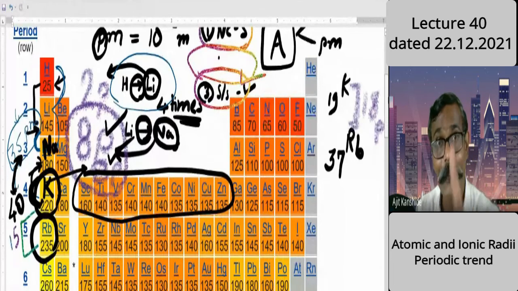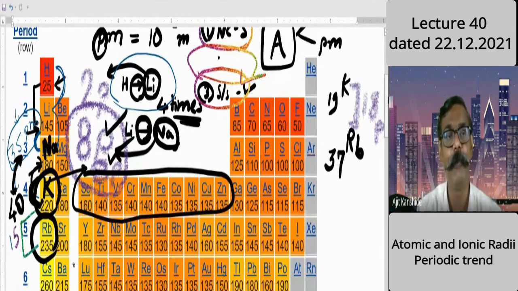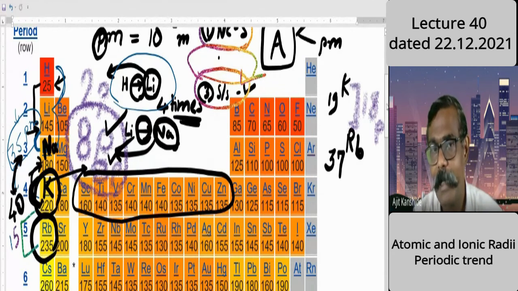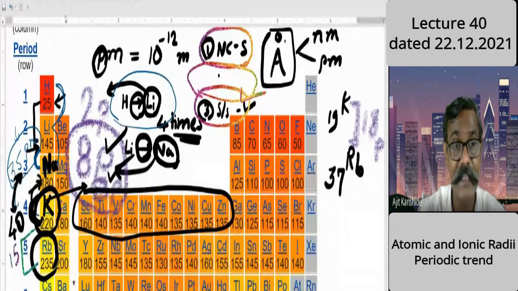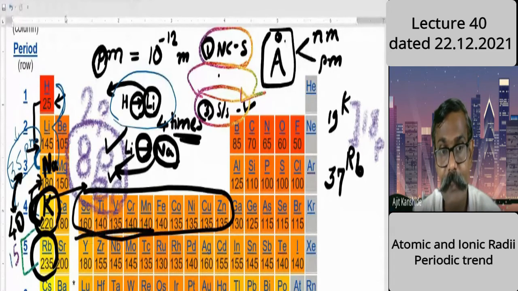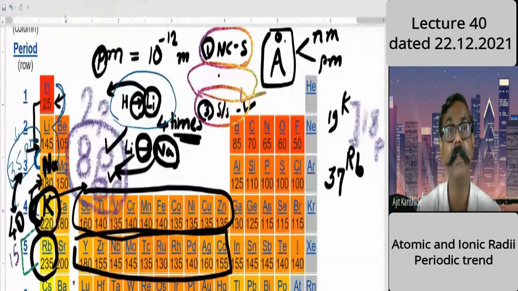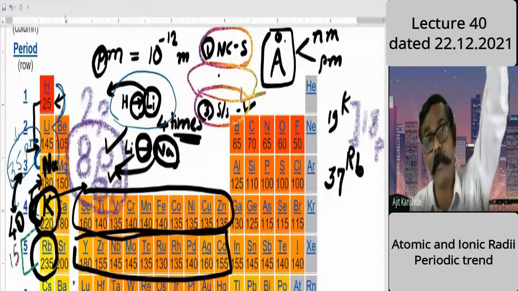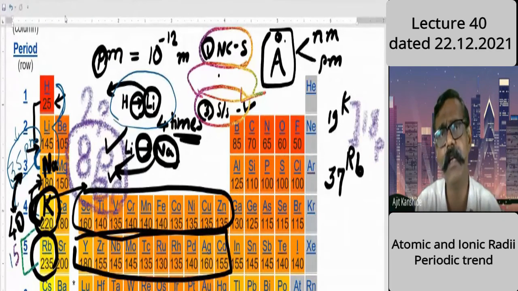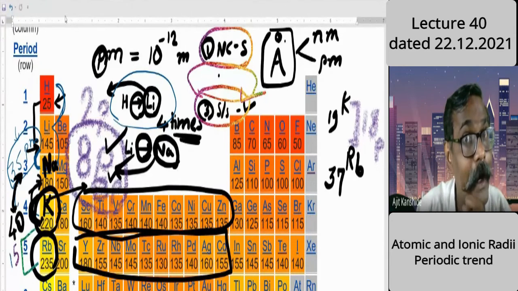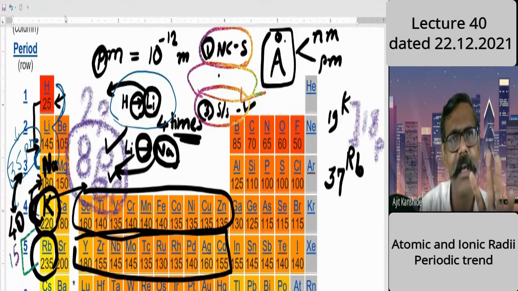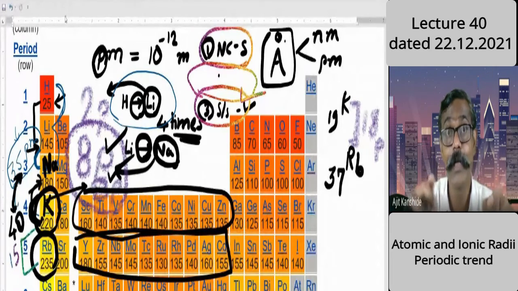Good. If it is still not clear, then there is one more comparison with which the concept will be clearer. Let me compare now rubidium and cesium. As before, the second transition series elements are coming in between. Generally we consider an S and P jump of 8 electrons, 8 protons, but for the first time at rubidium you found a 10 proton jump, though the shell number increases by only 1. Now here also we are finding